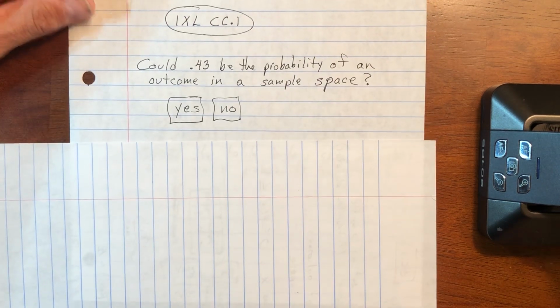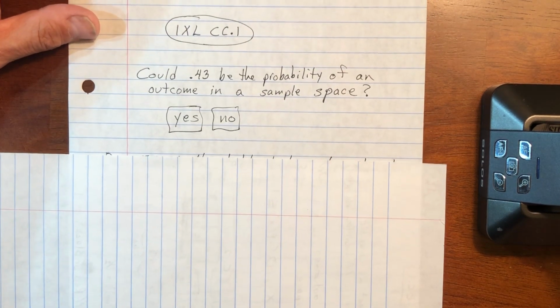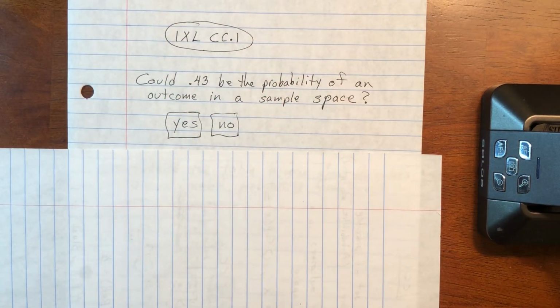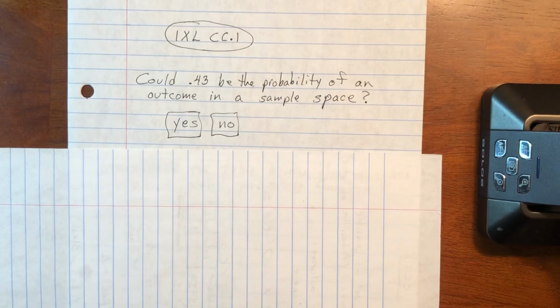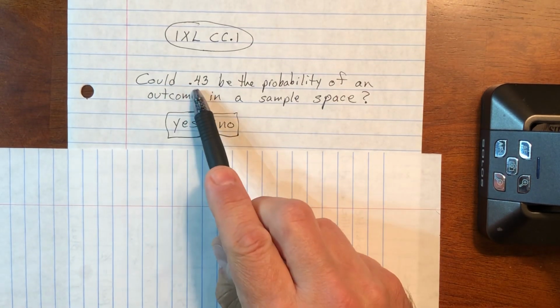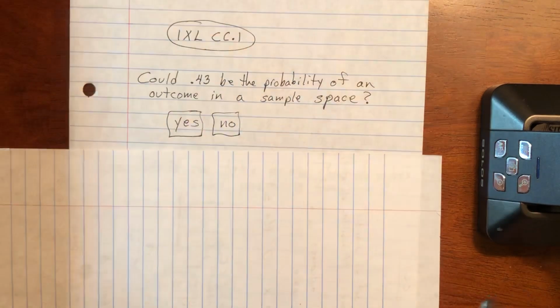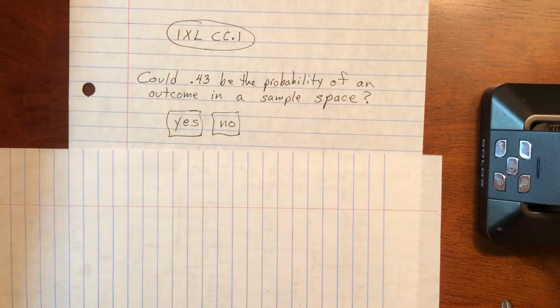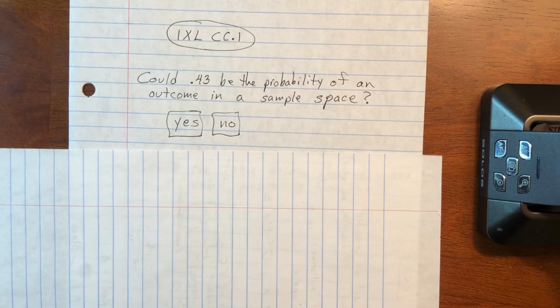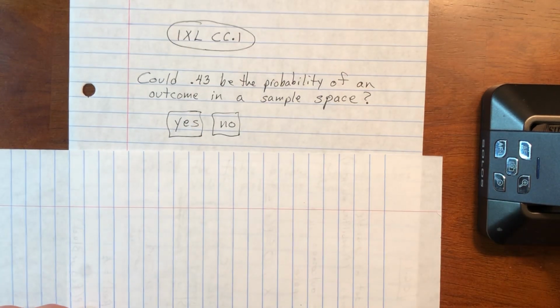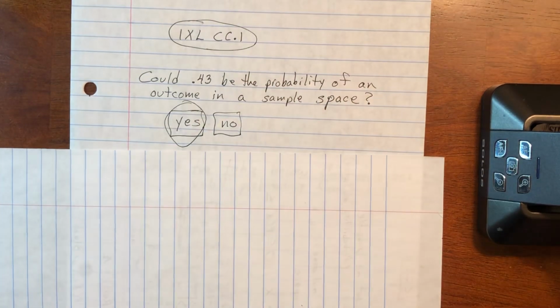But this is what the IXL is going to ask you. It's going to ask you something like this, and it's relatively easy. You'll get through CC.1 in like less than 5 minutes. But it says, could 0.43 be the probability of an outcome in a sample space? Could it? Well, you know that the probability in a sample space has to be some number between 0 and 1. So is 0.43 between 0 and 1? You would click yes. I'm not going to bring the computer out, but you would just click yes on that.